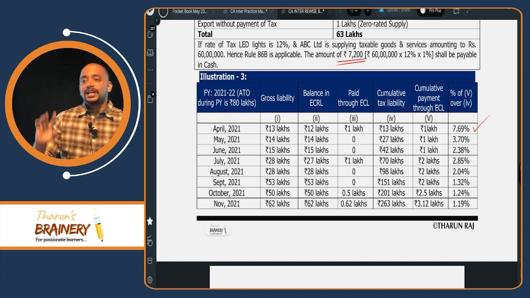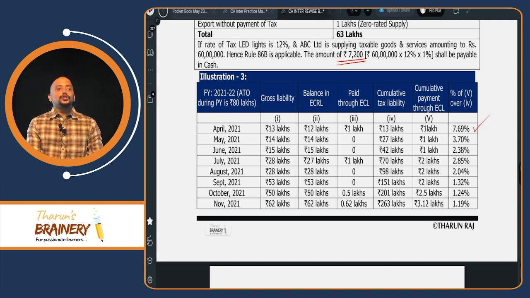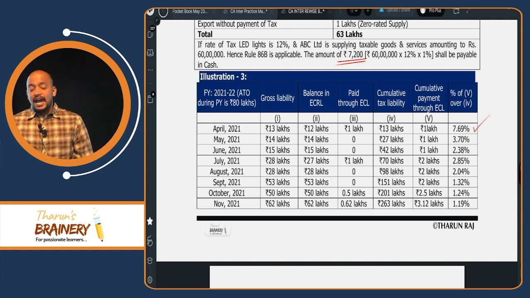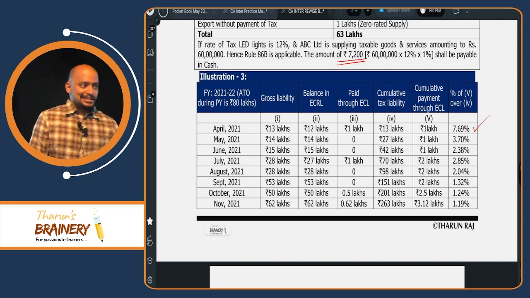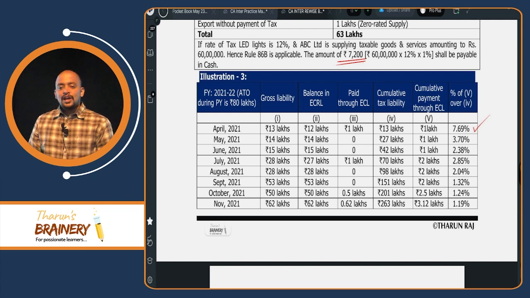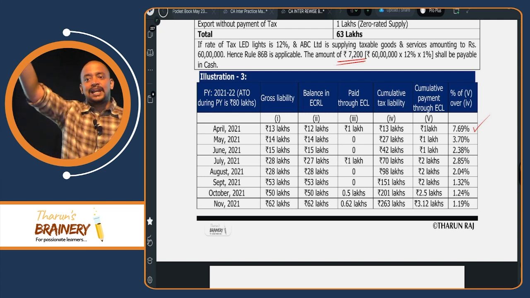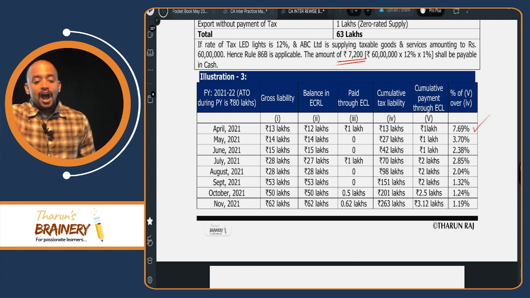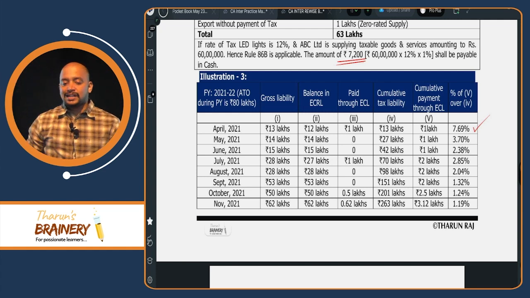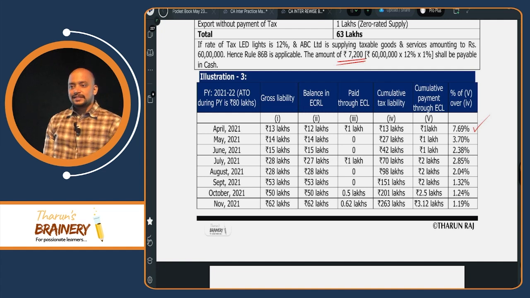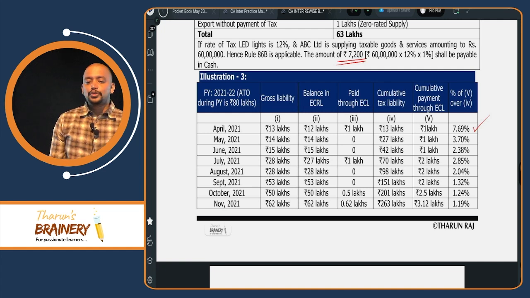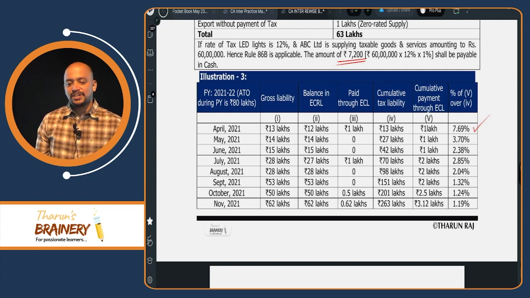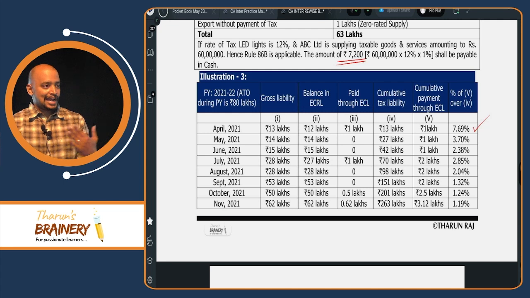For example, you take October month. You see October month. October month 50 lakhs is liability and 50 lakhs is there in the credit ledger. Up to October month, how much you paid through cash ledger? 1 lakh plus 1 lakh, 2 lakhs. 2 lakhs divided by, up to October you total the liability. So 201 lakhs total up to October. 13 plus 14 plus 15 plus 28 plus 28 plus 53 plus 50, 201 lakhs.